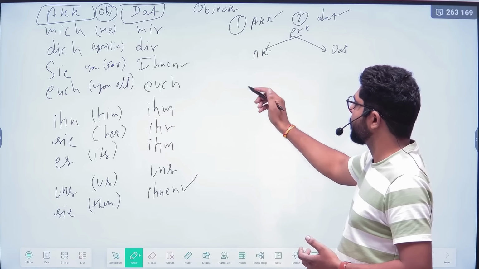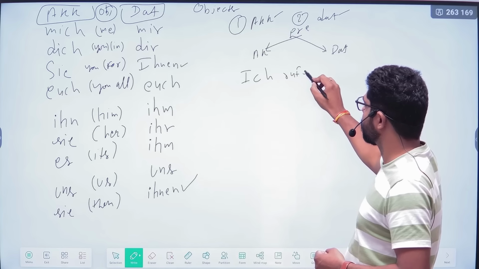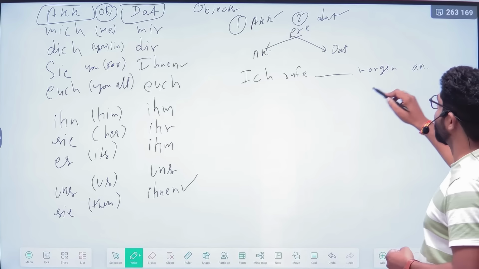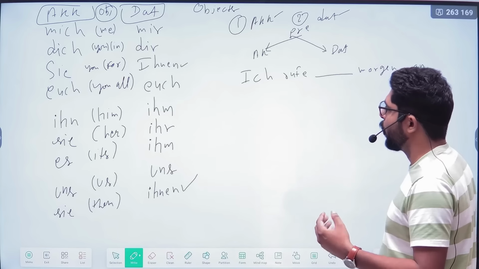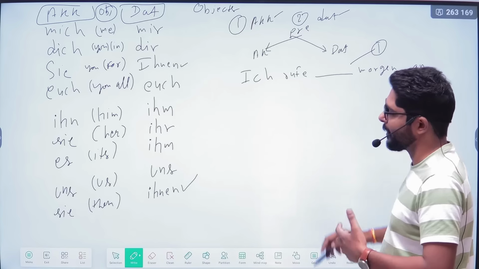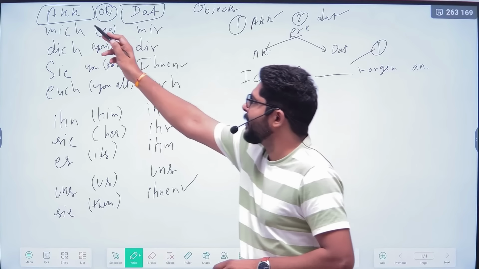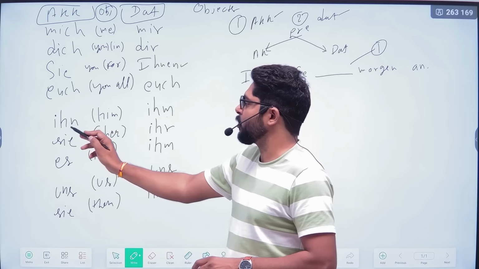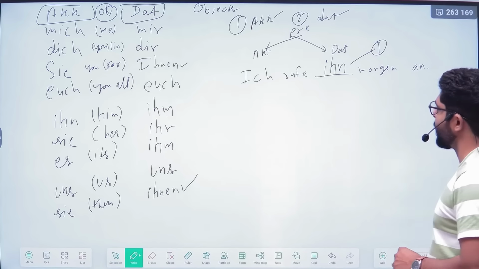So if I'm saying, Ich rufe ihn morgen an, it means I will call him tomorrow. You know that there is only one object, because I will call him tomorrow, so him is the object. So which case will be there? Accusative only. So we will not use ihm, we will use ihn, because accusative, one object is there. So, ich rufe ihn morgen an, one object.